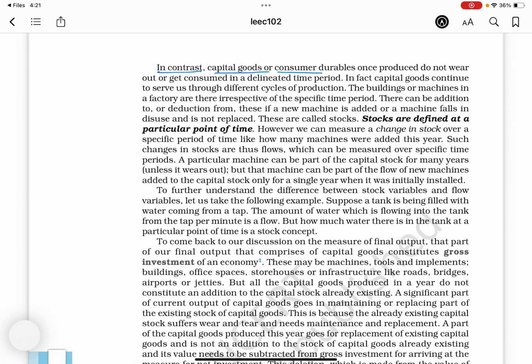In contrast, capital goods or consumer durables once produced do not wear out or get consumed in a delineated time period.